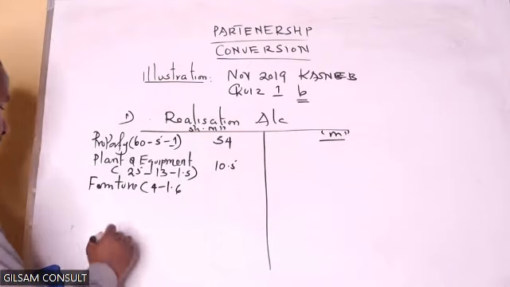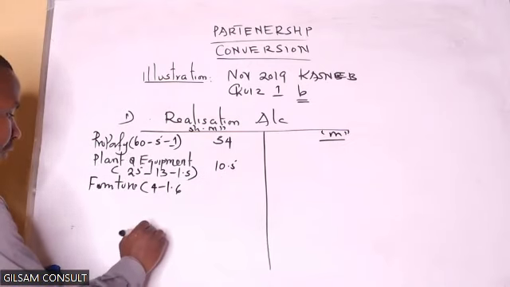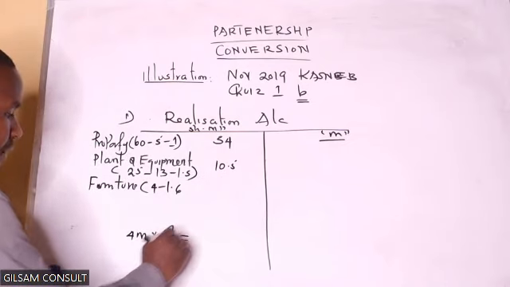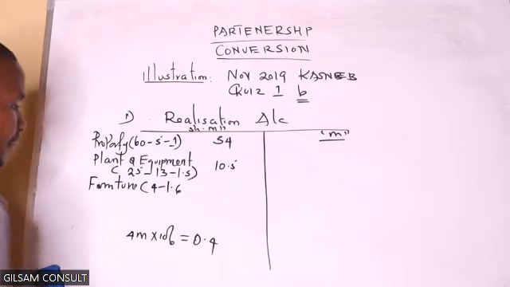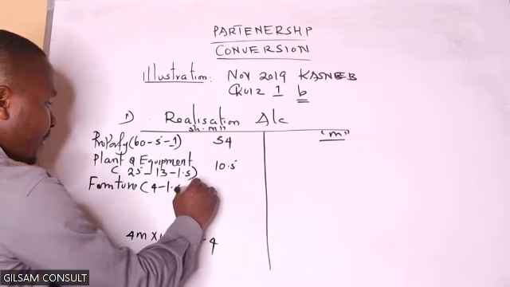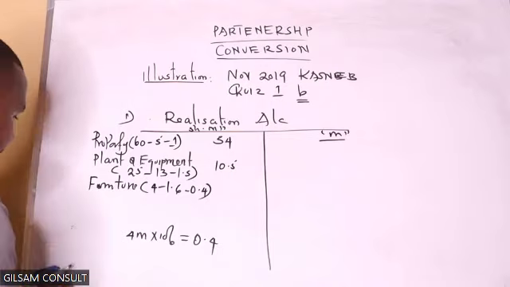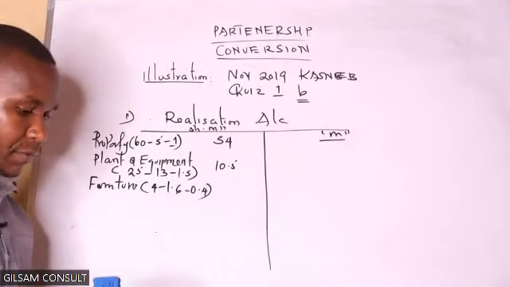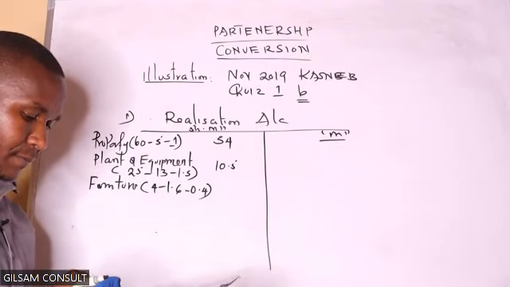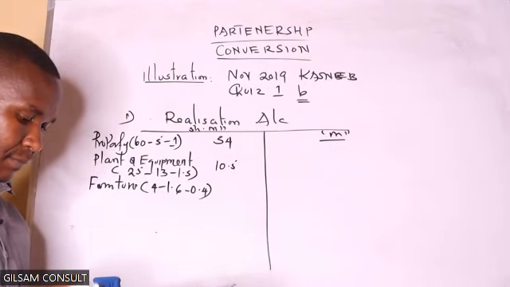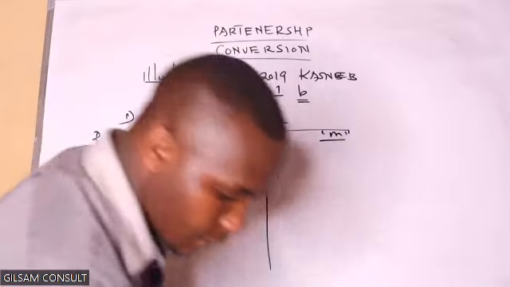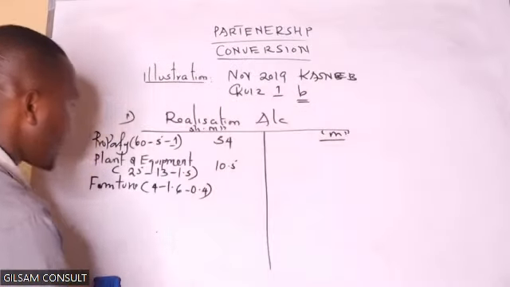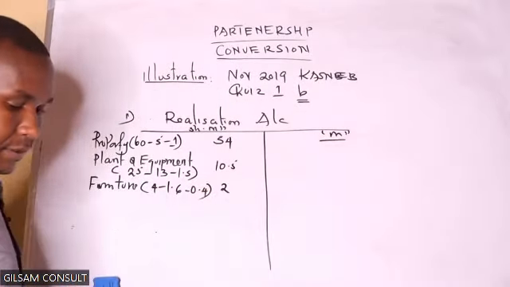So you take the 4 million times 10%, which is 0.4. So here we subtract 0.4. How much is the net book value of this asset? 4 minus 1.6 minus 0.4. The net book value of this asset is 2 million.